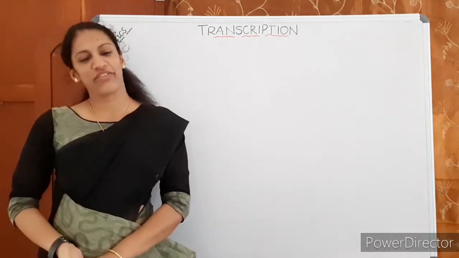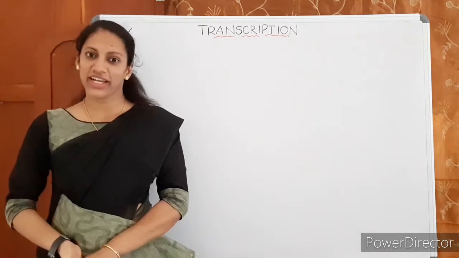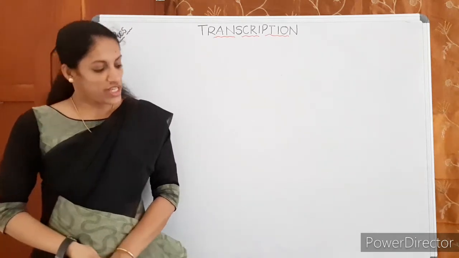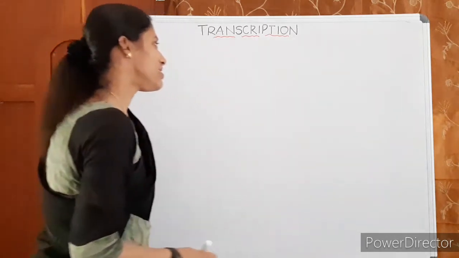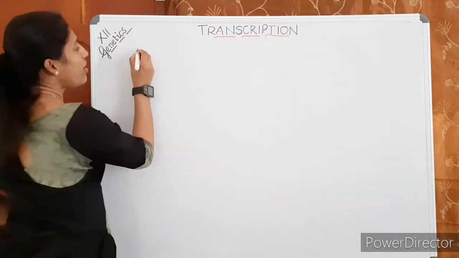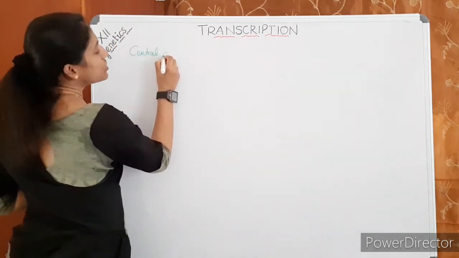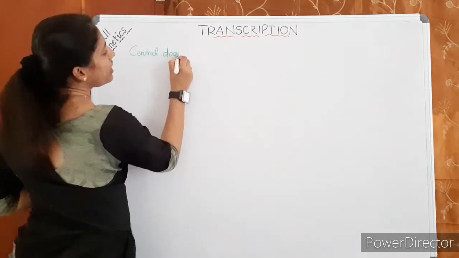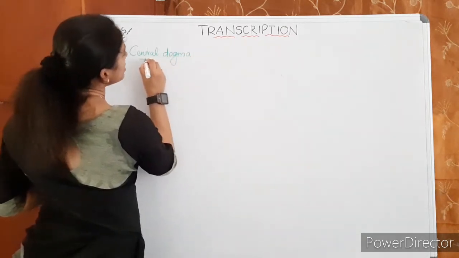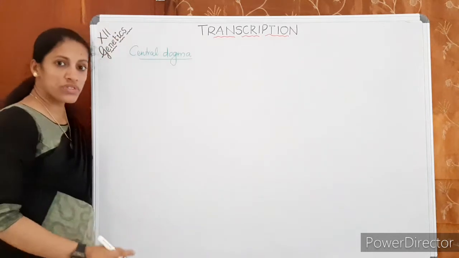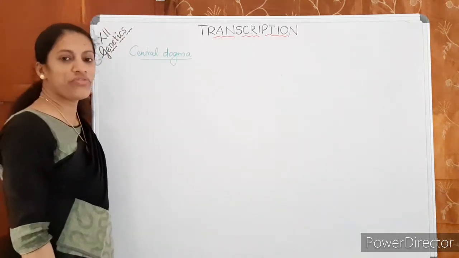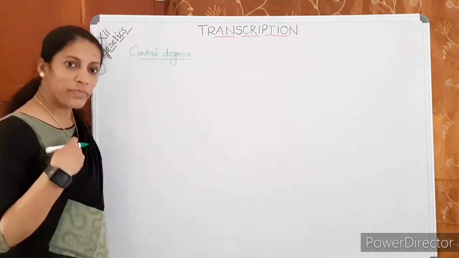In the last class we discussed DNA replication. You have learned the central dogma of molecular biology. Soon after proposing the double helical model, Watson and Crick proposed the semi-conservative model of DNA replication.